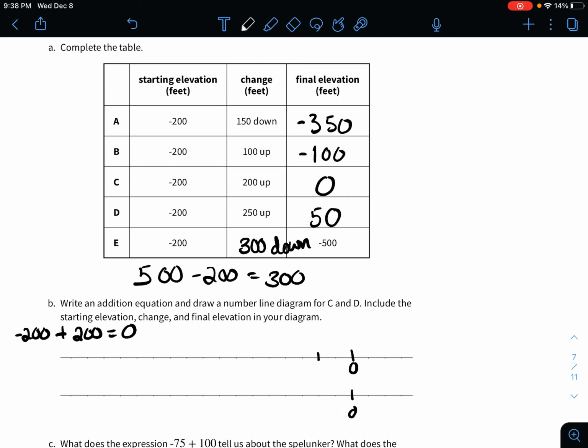Here we've got 0. Let's go 40, 80, 120. These would all be negative.